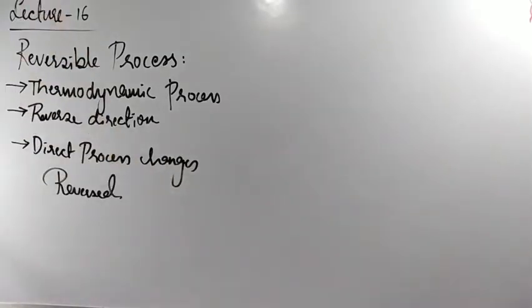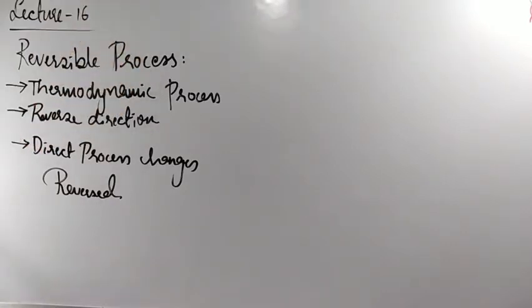That is known as a reversible process. Clear? So a reversible process is a thermodynamic process which can be made to go in reverse direction such that all the changes taking place in the direct process will be reversed. That is known as a reversible process. Clear?